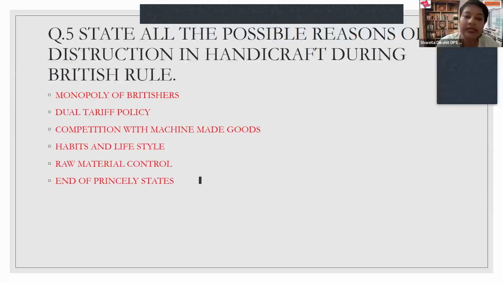These princes, these kings and queens always had patronage for the artists and artisans. But with the end of these princely states, these artists and artisans also lost their patronage. As soon as they lost their patronage, they hardly had any market in the world. They hardly had any support in the economy or support to trade their goods in the international market.